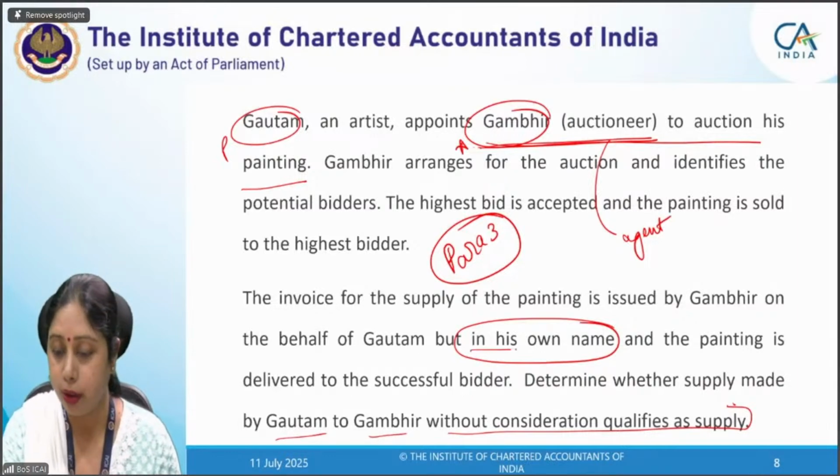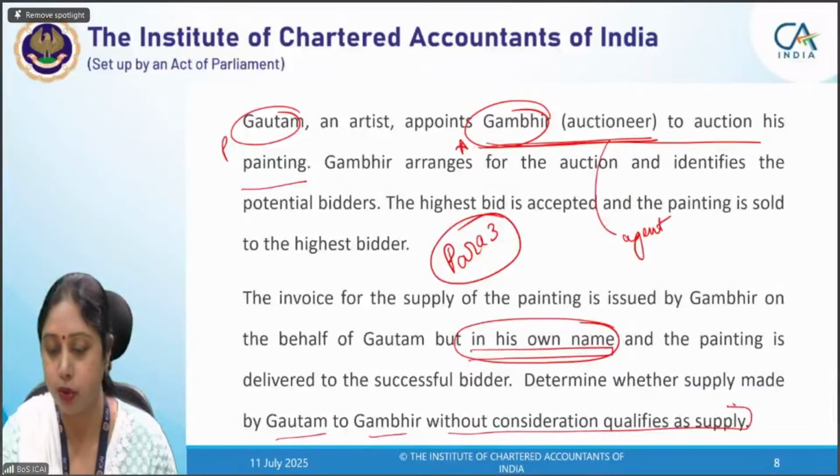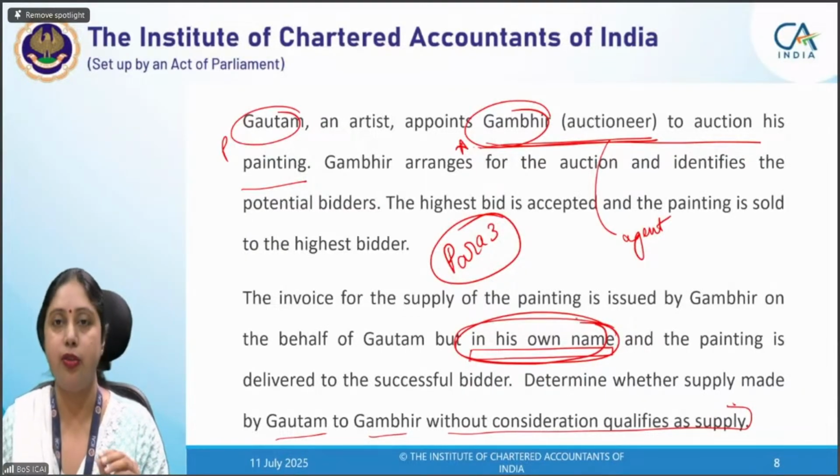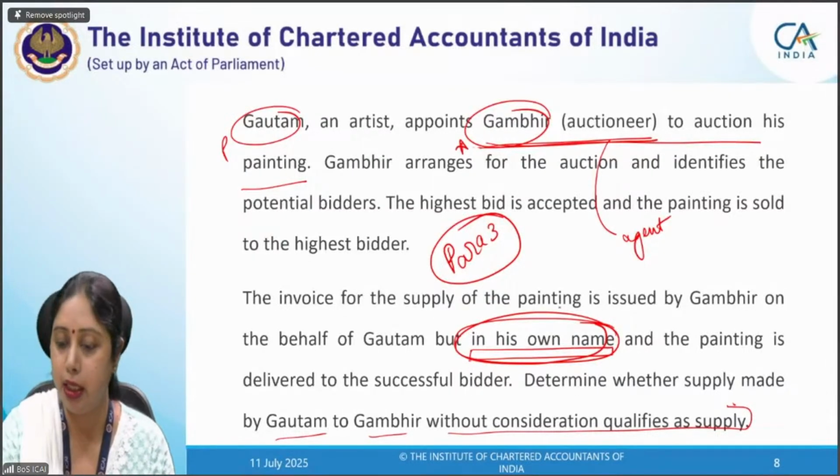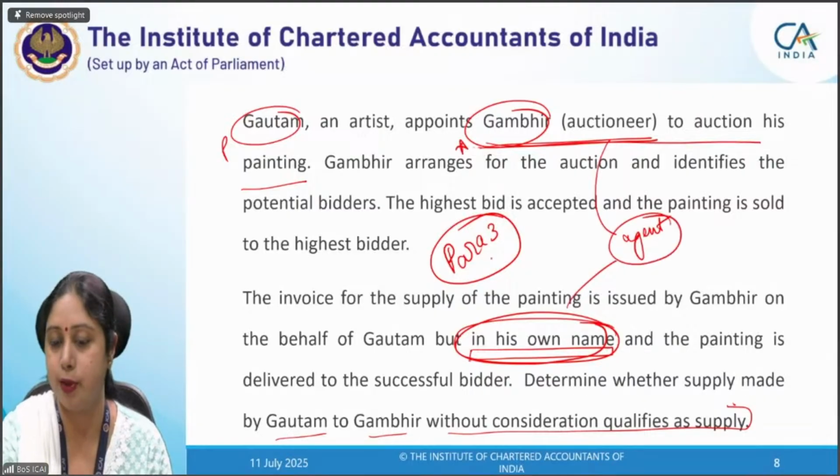But what is important here is that he has issued the invoice in his own name. Okay. He has used his own GST and his own name. He has issued us the invoice. He has issued on behalf of the principal only. He has supplied the goods, but he has issued the invoice in his own name. He becomes an agent as per para 3.